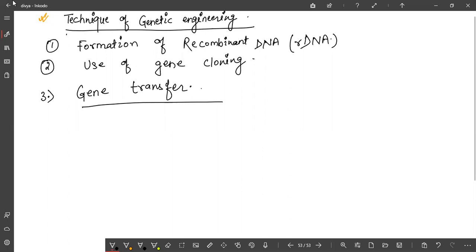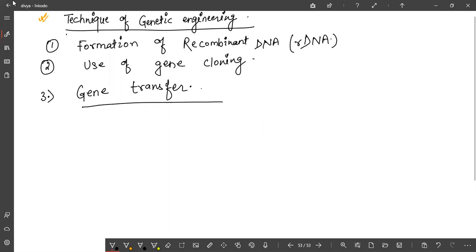A vector will be needed, and that vector will introduce the DNA into the host. And what will be the next step? The host will simply multiply or replicate, and along with its daughter progeny, the gene that you have prepared in a recombinant DNA will be transferred to the next progeny. Is it clear to you?